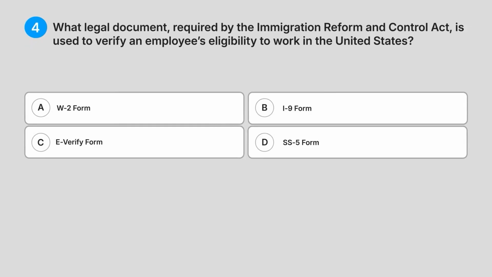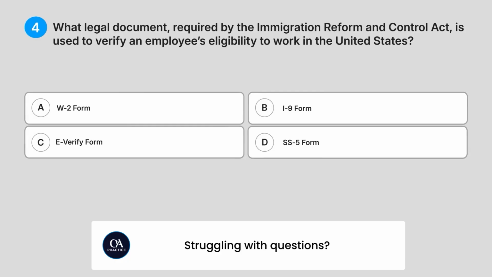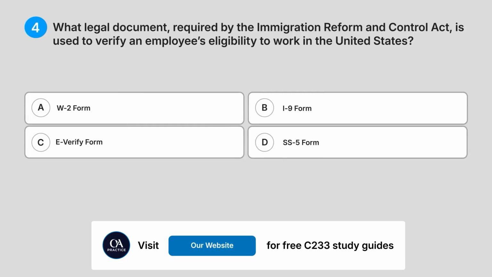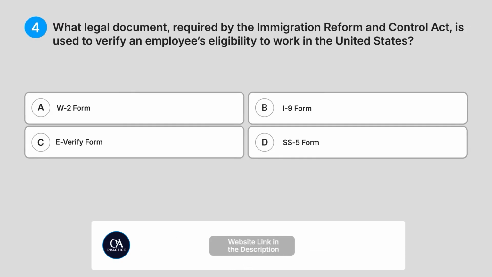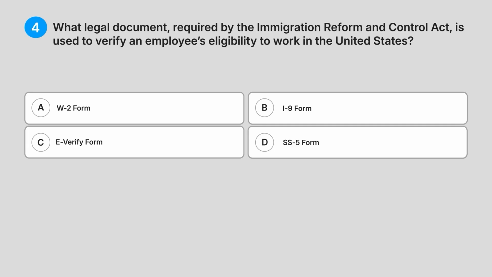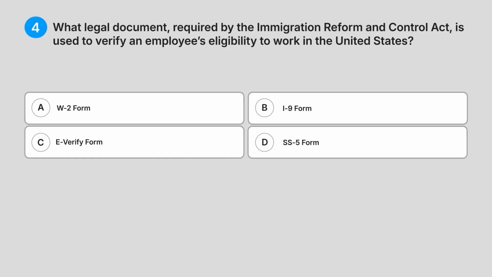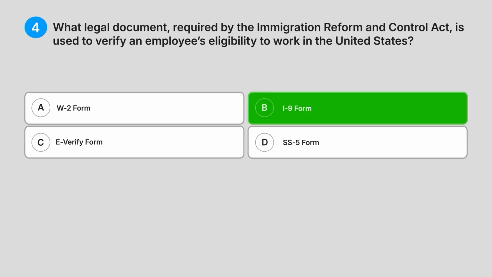4. What legal document, required by the Immigration Reform and Control Act, is used to verify an employee's eligibility to work in the United States? A. W-2 form, B. I-9 form, C. E-Verify form, D. SS5 form. What do you think is the answer? Correct answer, B. I-9 form.